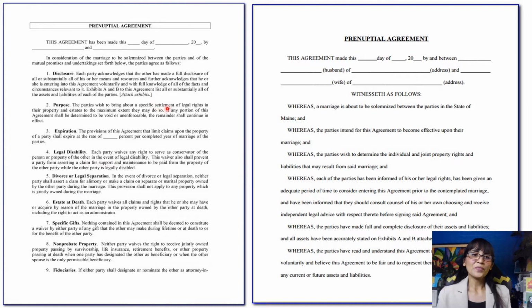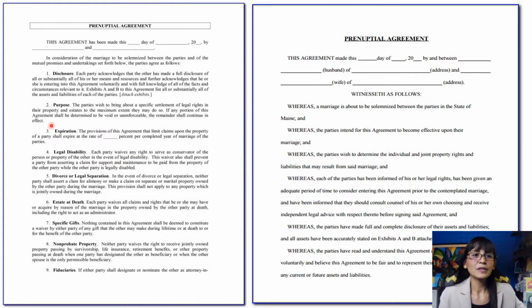So this is the part where you stipulate that you are aware, or you were made aware, of each other's financial capabilities, and you have full knowledge of it. And then there are attachments. So whatever attachments you may opt to put there to prove that there is knowledge from both parties of your financial capabilities, you can attach them as exhibits.